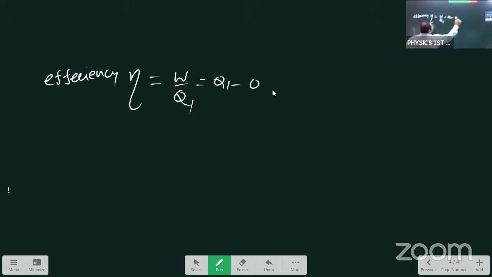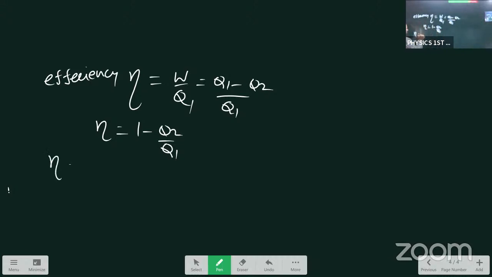Just now we got the work formula in terms of Q1 and Q2. Work equals Q1 minus Q2. This one we are writing like this. Both are the same because Q1 cancels; Q1 balances, leaving only Q2 in the denominator term.